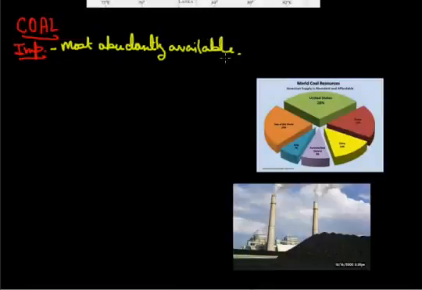It is the most abundantly available, often known as black gold, because it provides a substantial part of the national energy needs. It's a main source of that.